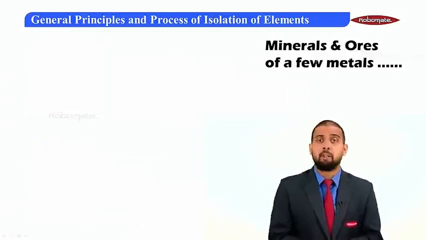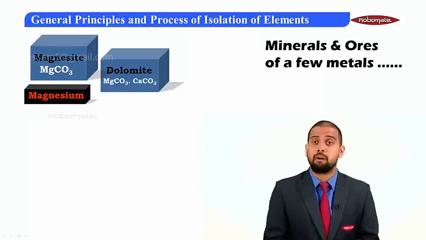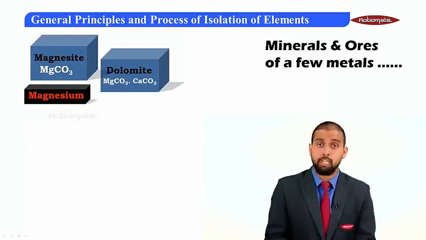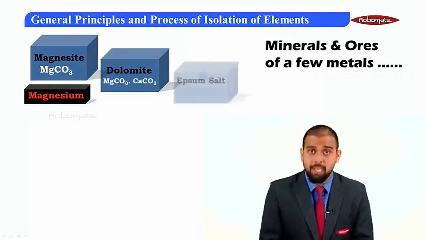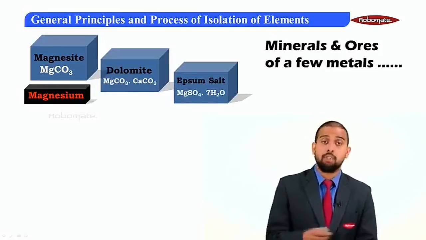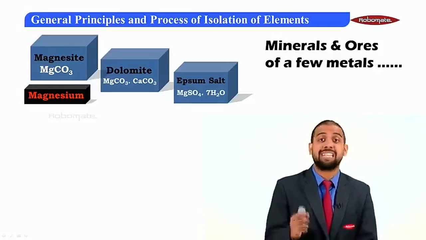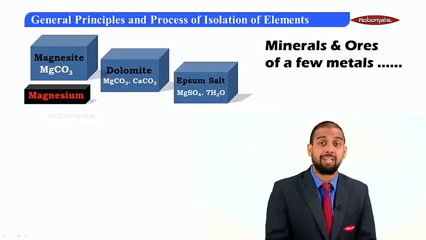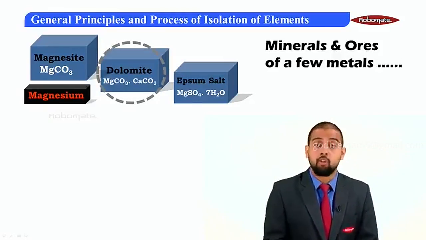And the last important metal that we need to cover is magnesium. Magnesium can be in the form of magnesite, which is MgCO3. It can also be in the form of dolomite, which is MgCO3 and CaCO3. And the last one is Epsom salt, which is magnesium sulfate. All these are minerals, but the ore of magnesium, from which it can be obtained cheaply and economically, is dolomite. Hence we call dolomite an ore of magnesium.